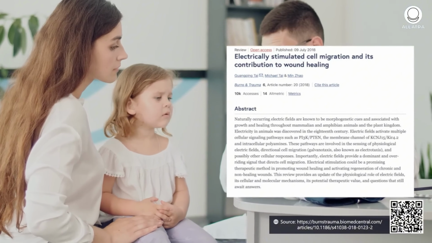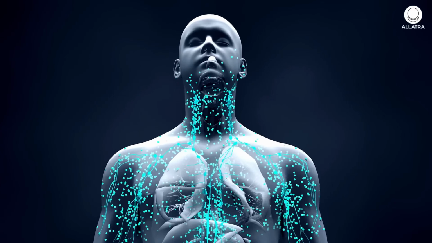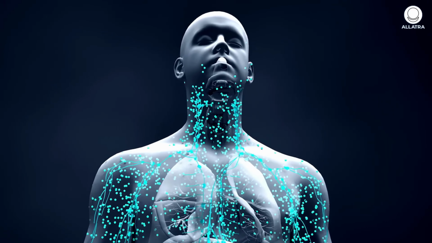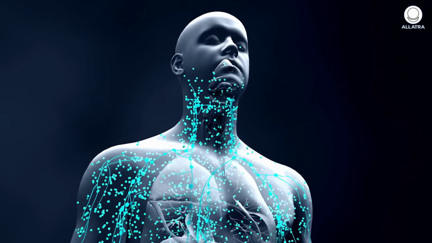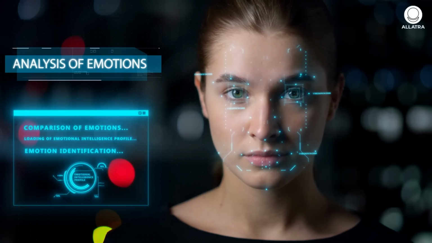Even the immune system cannot function without electrical impulses. The speed and strength of every immune cell's response depend directly on the quality of impulse transmission. Emotions and thoughts are also the language of electrical impulses.